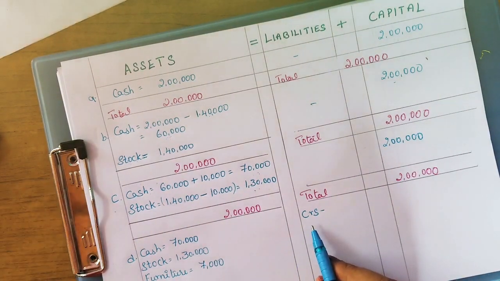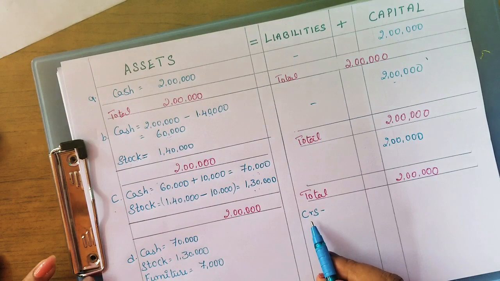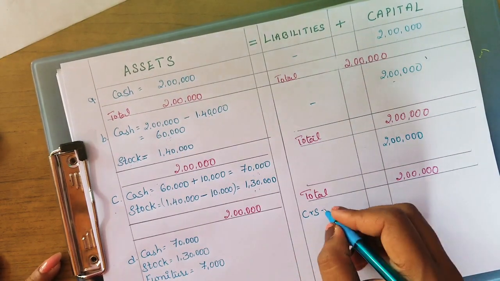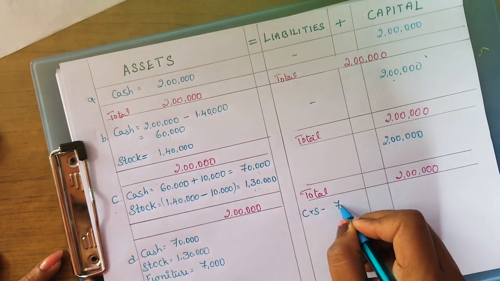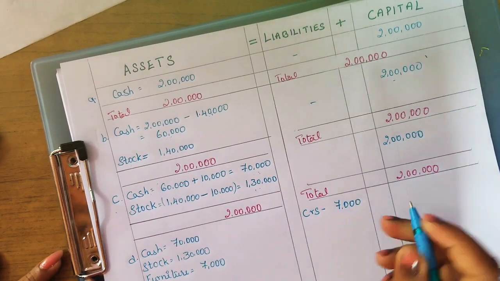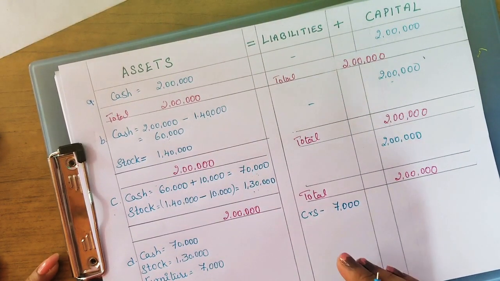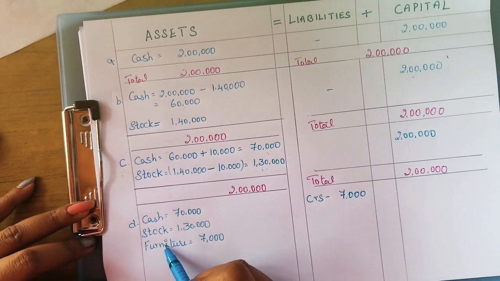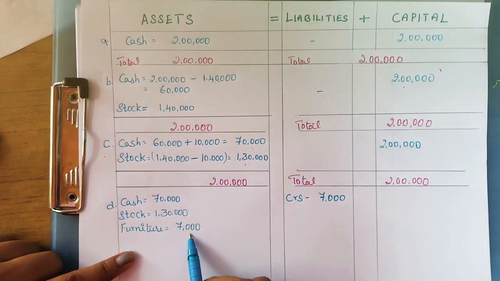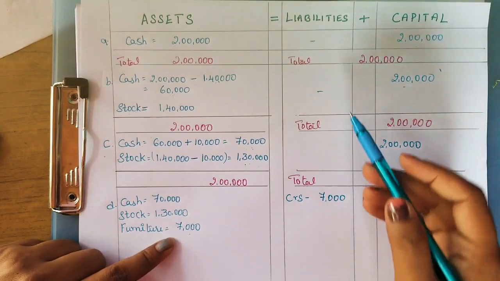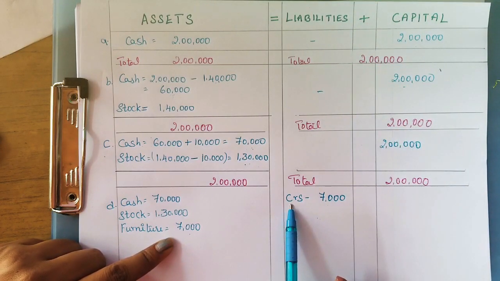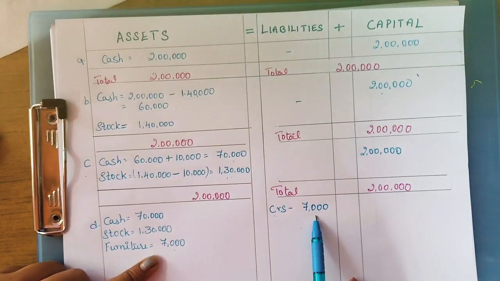For creditors we write like this, CRS, which means creditors. I have given the basic meaning of creditors, please read that. So now the creditors value has increased. 7,000 we have to pay. The business is liable to pay 7,000 to the creditors, for which we bought the furniture. We have bought the furniture on credit basis, so we have to pay it in future. So the firm is liable to pay, that is to the creditors, 7,000.